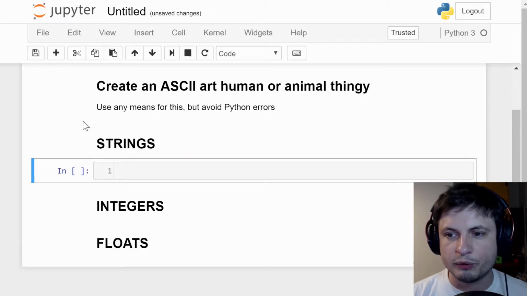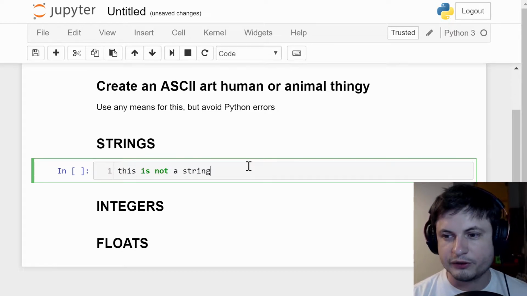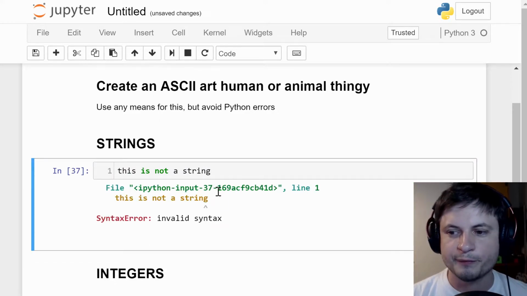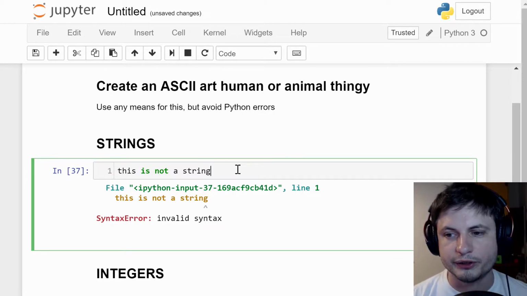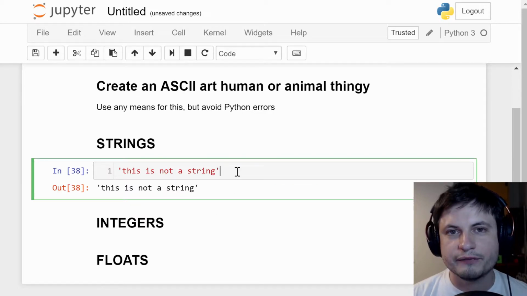So we're going to create a new window here, and let me show you what is not a string. This is not a string. This is a code window, and right now I wrote something, and if I run this, it's going to give me an error. It's called a syntax error. That's because the Python programming language right now does not know what this is. If, however, I add quotations here, this is now a string. So what's the difference? The idea here is that anything inside quotation marks, whether single or double quotation marks, will become a string.